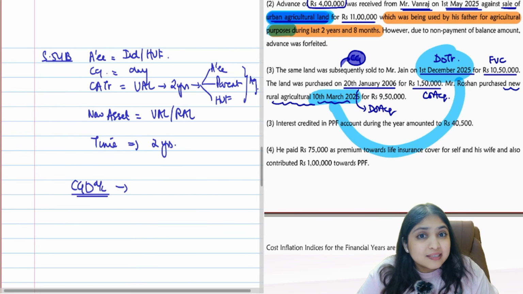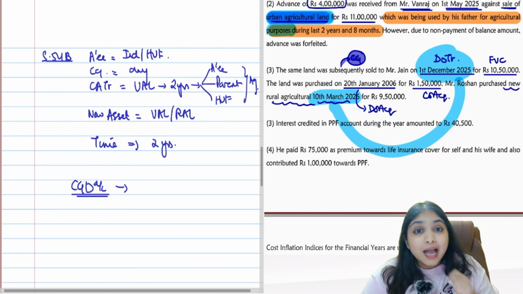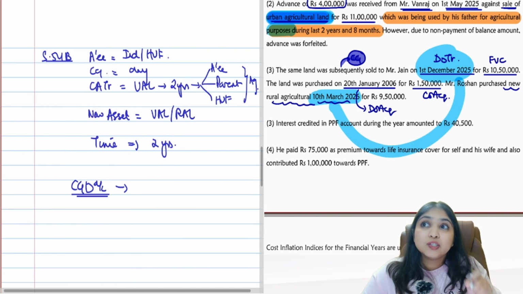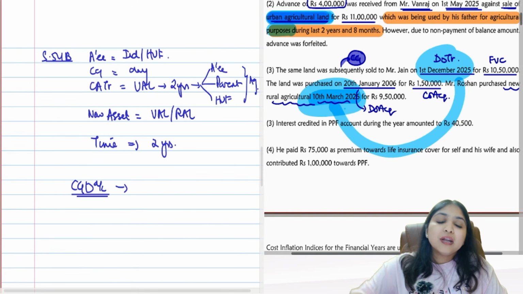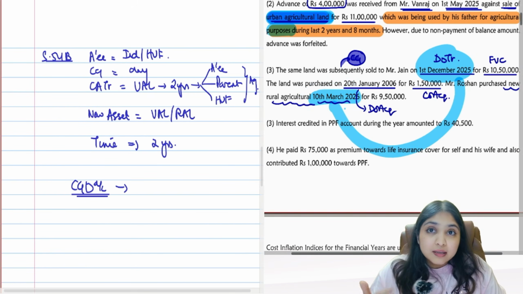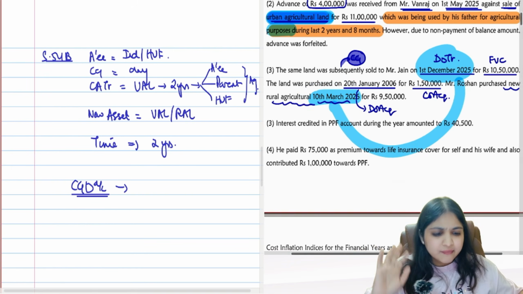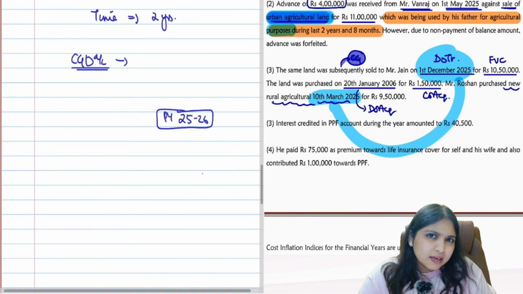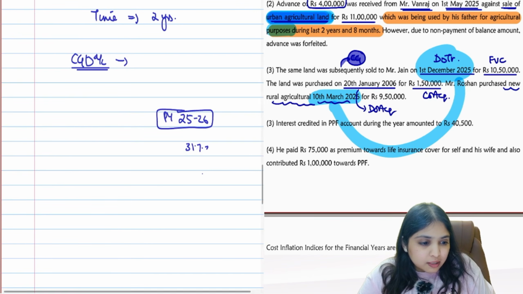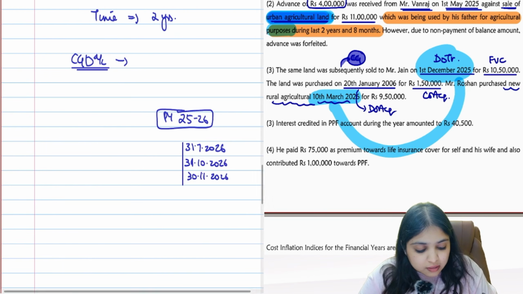Will capital gains deposit account be relevant over here? Capital gains deposit account will be relevant, guys, only if my assessee is buying the new asset after 139 date. See, is he buying after 139 date? Very simple, okay. My current year is 25-26 previous year. For this year, what are the possible 139 dates? Tell me. It will either be 31st July 26 or it will be 31st October 26 or it will be 30th November 26. Only 3 dates are possible, 139 dates.